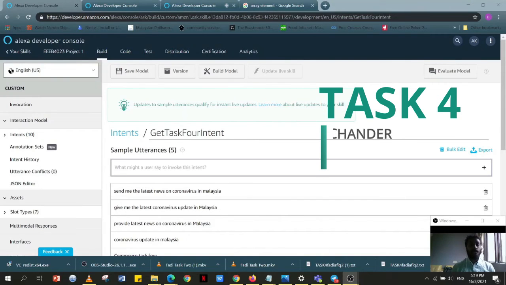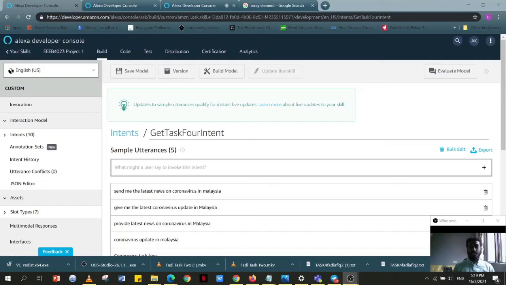Okay, moving into task 4. Before I get into the build section of task 4, to provide a general overview, what this program does is provide the latest coronavirus update or the latest news on coronavirus in Malaysia and sends the information to Telegram. So this is the whole function of this program.